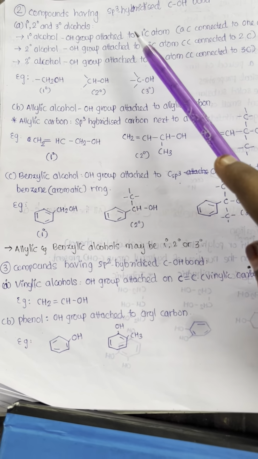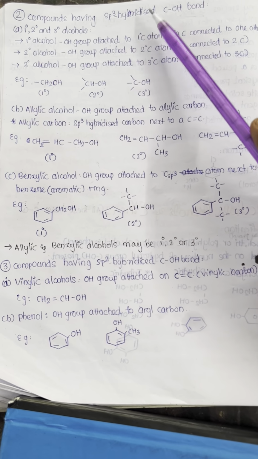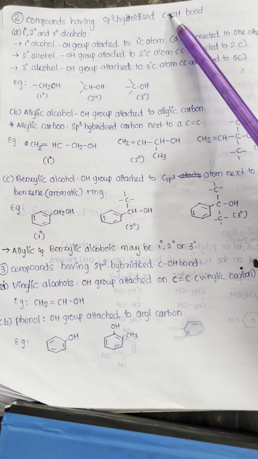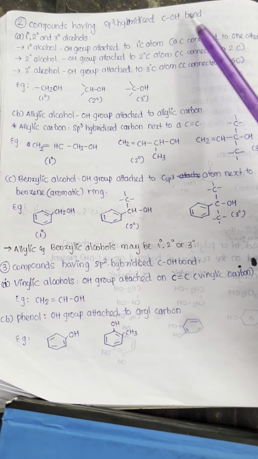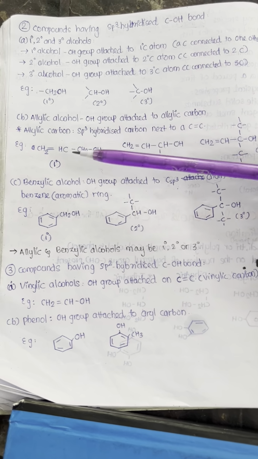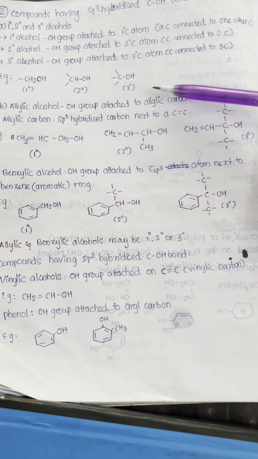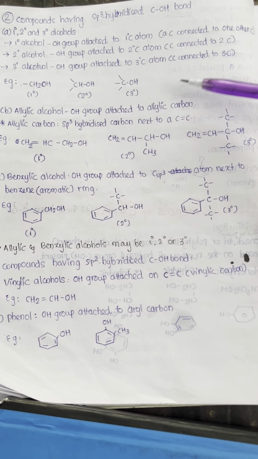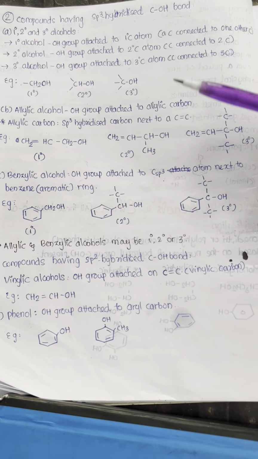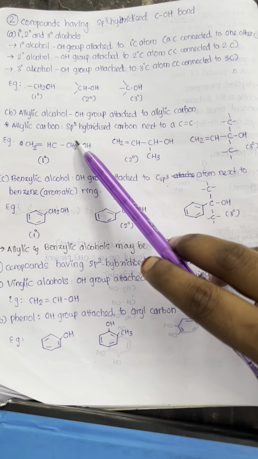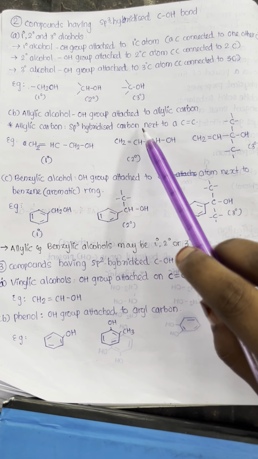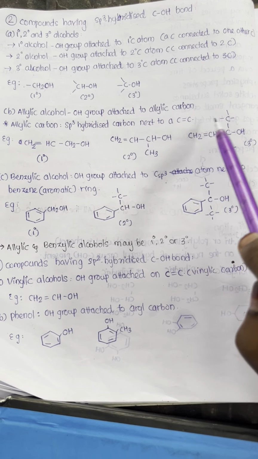So that is the first classification based on the sp3 hybridization of the carbon-OH bond. The second one is allylic alcohol. If the OH group is attached to an allylic carbon, it is called an allylic alcohol. An allylic carbon is the sp3 hybridized carbon next to a C=C double bond.